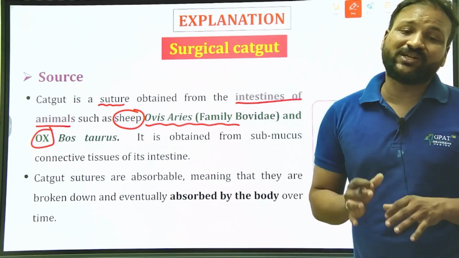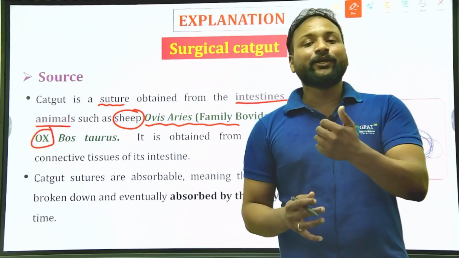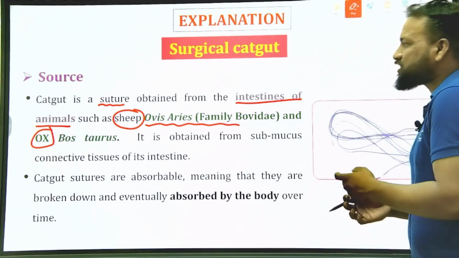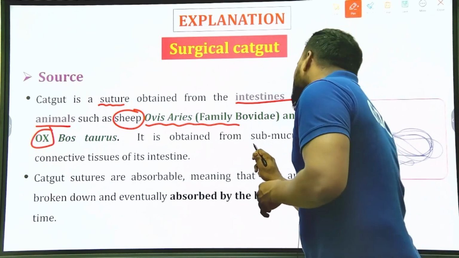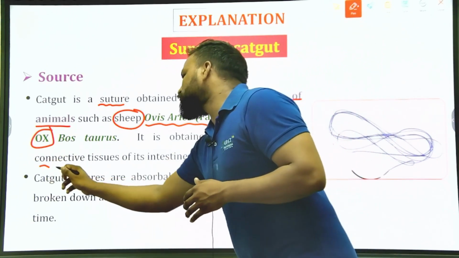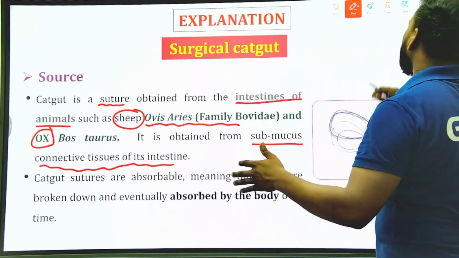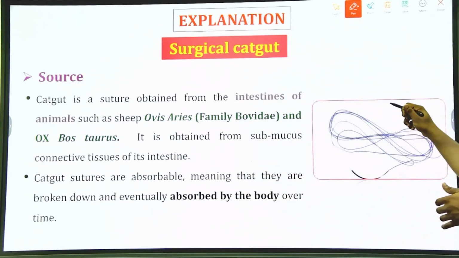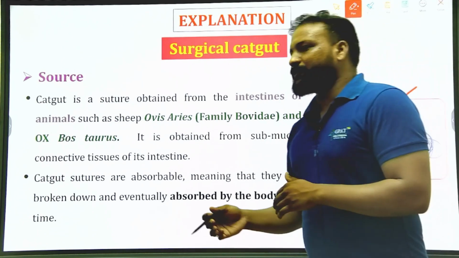From the intestinal mucosal layer of both we prepare the catgut, which is used as a surgical suture, obtained from the submucous connective tissues of the intestine. This is a real image of surgical catgut.